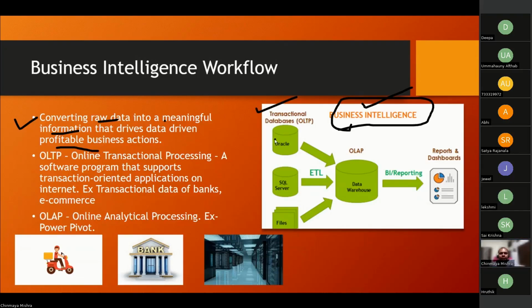Now, understanding the BI workflow, how do things happen here? Let's understand the same example. Let's suppose that SBI, or State Bank of India, is trying to do some analysis of its data. There are three teams in SBI. One is your savings account team, like your debit card, ATM, whatever account you have. The other, let's assume, is the credit card team, credit card of SBI. And the third one is your SBI loans. These are the three teams.